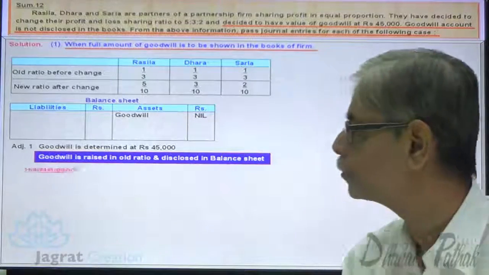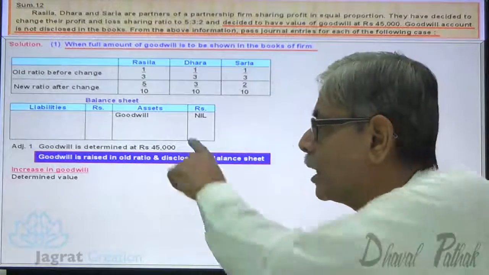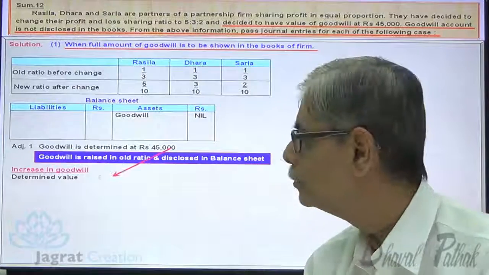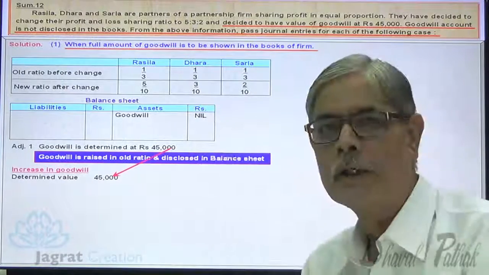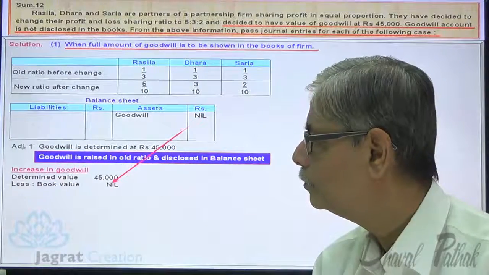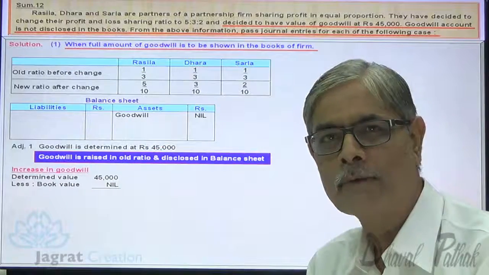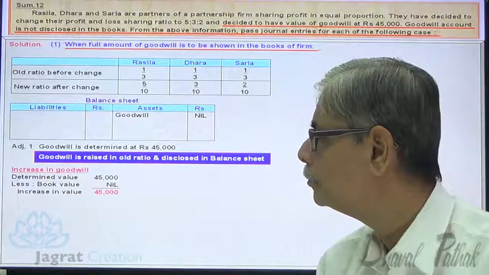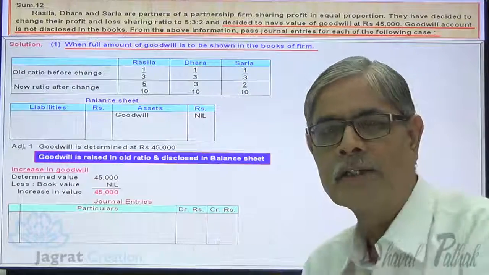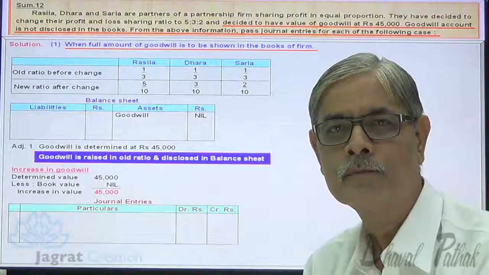Observe it. Now determined value 45,000, book value 0, increase in value 45,000. Here I write the journal entry for raising goodwill.